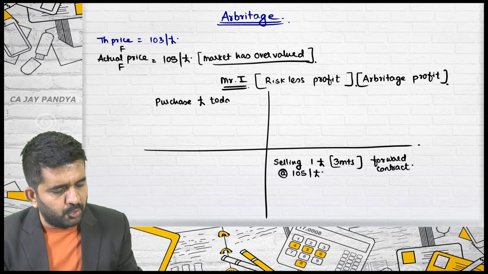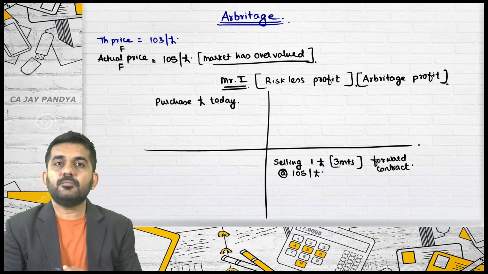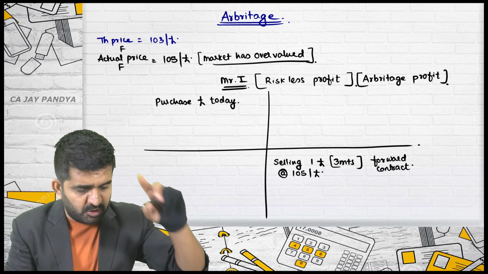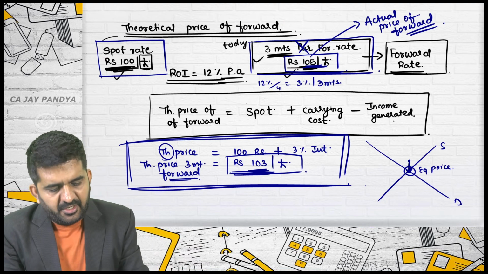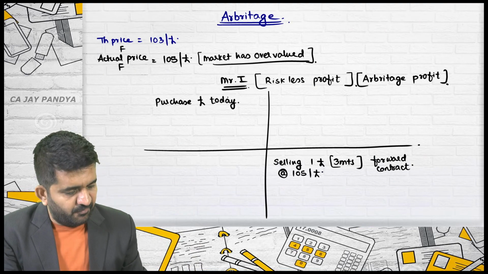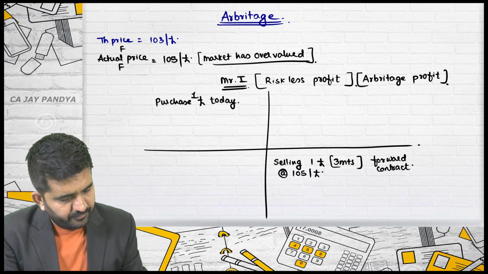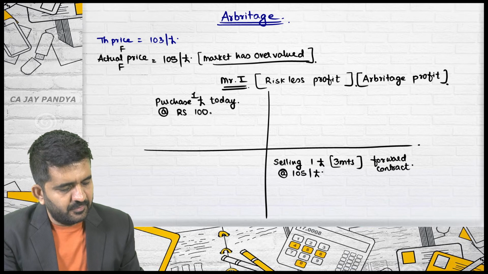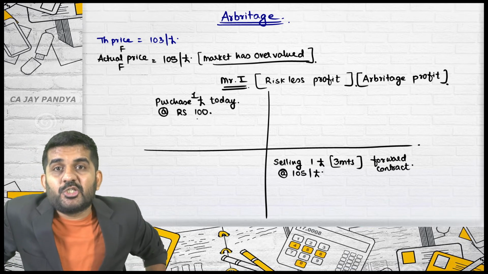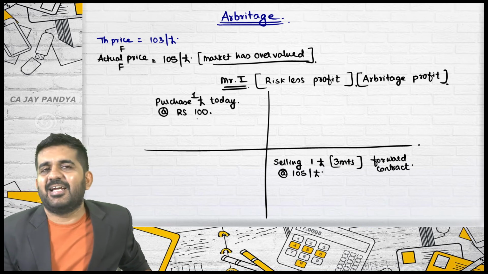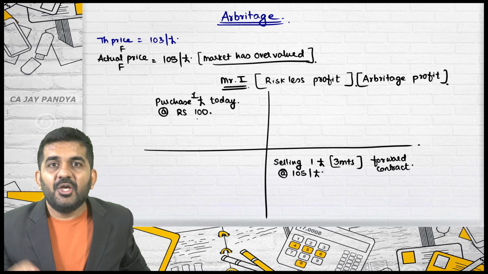purchase a pound today. At what rate today? What was the spot price? 100. Today, I will be purchasing 1 pound at the rate of rupees 100. Sir, so I will have to invest this 100 rupees? Please understand, the answer is no. You don't need to invest.